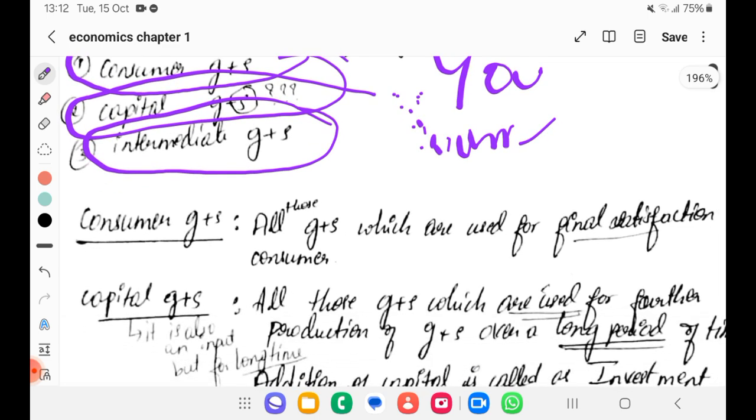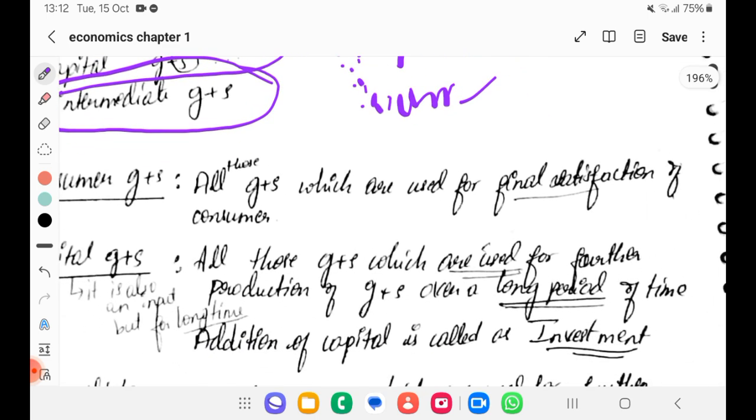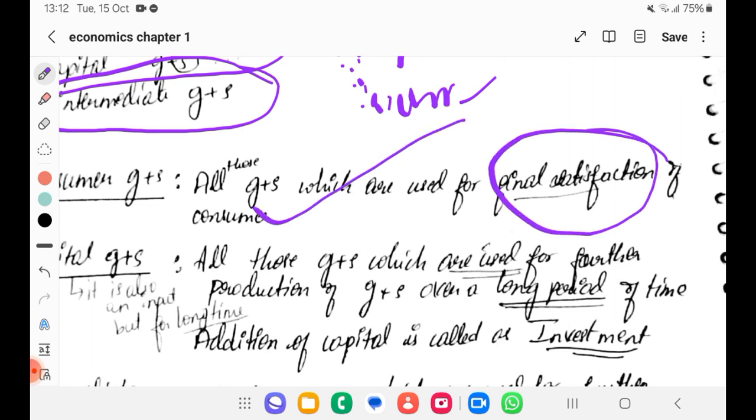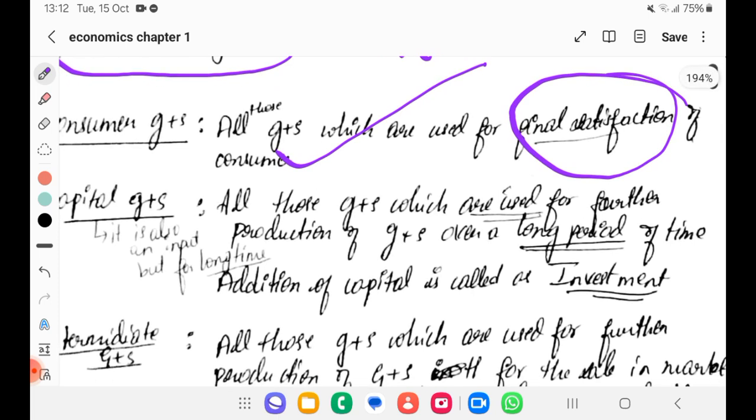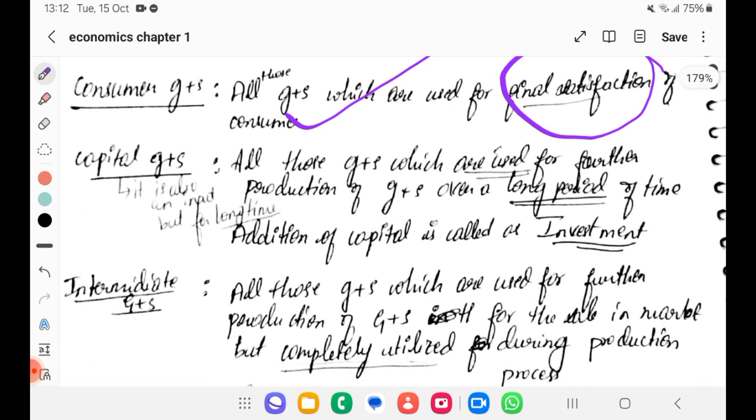Once again, consumer goods and services are all those goods and services which are used for final satisfaction of a consumer. If you are using the sugar that you bought for consumption, then it is a final good. Or if you are using it for making a cake, then it becomes an intermediate good. Then capital goods. It is also an input, but for a long time.